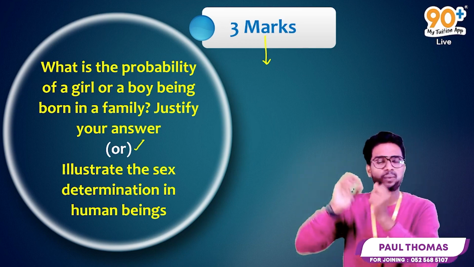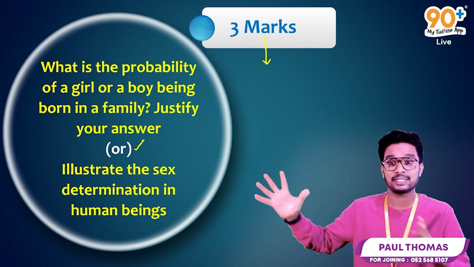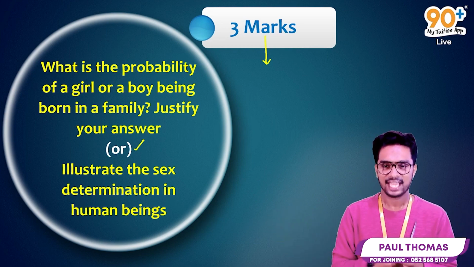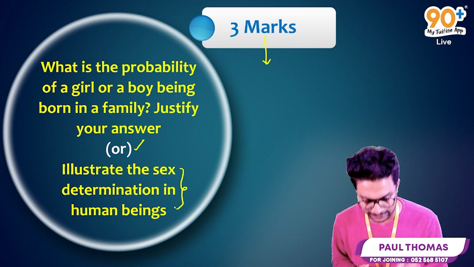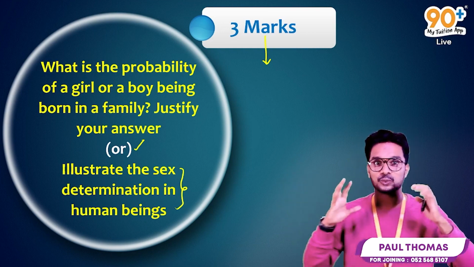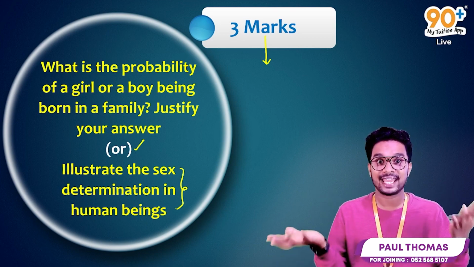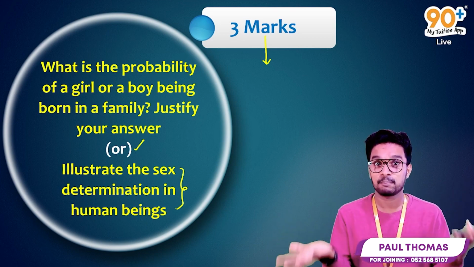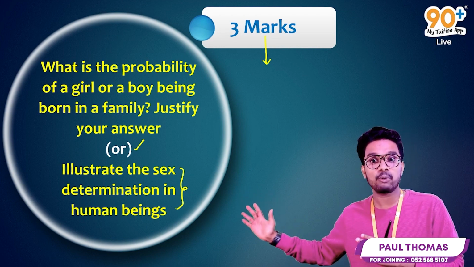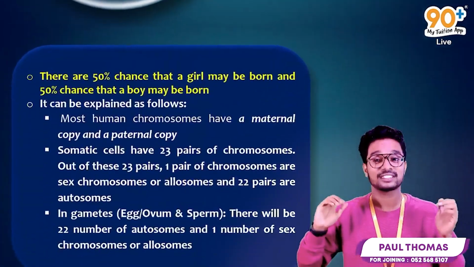So in this question, we need to discuss the description part of what is the probability of a girl or a boy being born in a family. Justify your answer, right? And the second part, we need to illustrate the sex determination in human beings. I know you will be very excited while you're receiving your board examination question paper. At the time, you will be like, okay, our Pulsar already discussed this question, so we need to score full marks for this question.